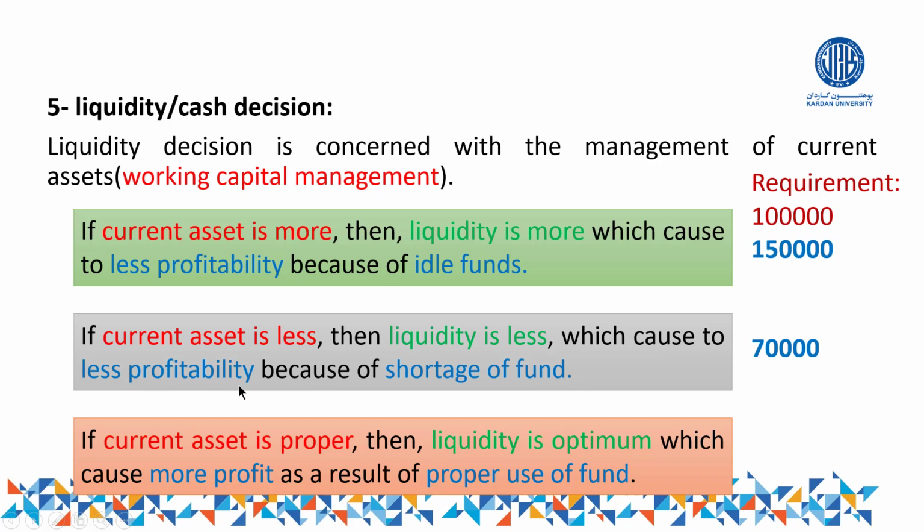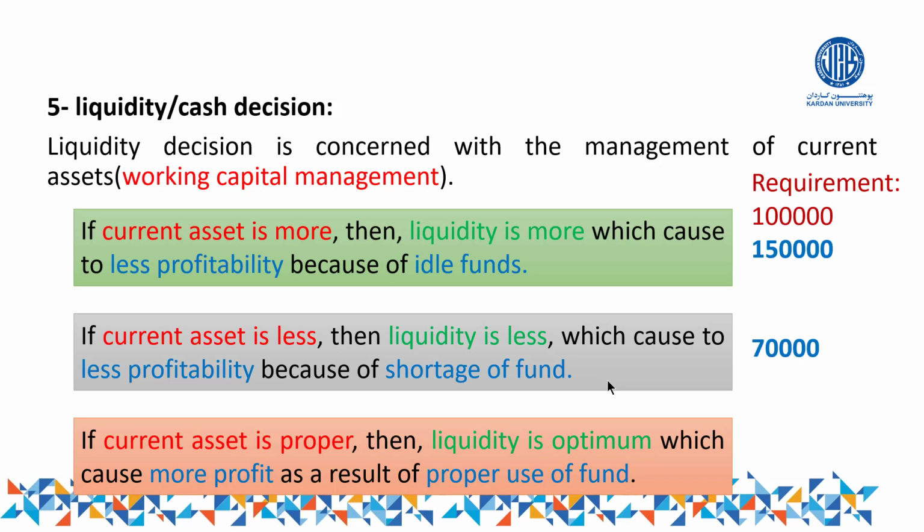Oh, again, there's a problem. If we maintain more, also less profitability. If we maintain less, also there's less profitability. Why this time less profitability? This is because of shortage of funds. Yes, in this case, we face shortage of funds in the business, right? We face shortage of capital or working capital in the business. Because of this shortage of funds, we cannot take advantage of some opportunities. If there is not enough money in the business and you cannot take advantage of some kinds of opportunities, of course, finally the profitability of the business will be less.